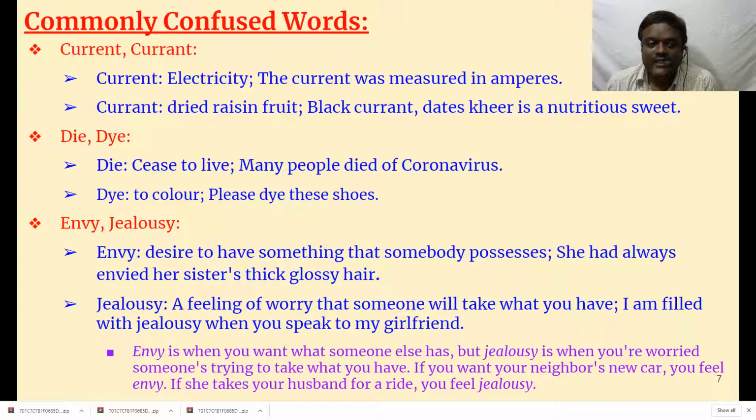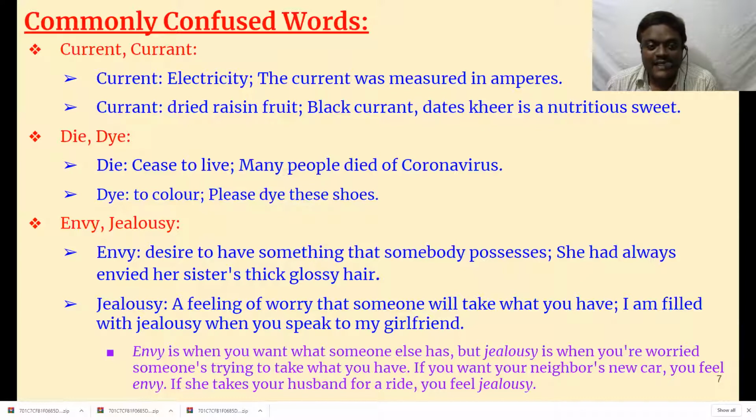She had always envied her sister's thick, glossy hair. That means her sister has very thick and glossy hair, and she always envied it. It is not that she thinks her sister should not have that hair. She's actually admiring her sister's hair, but at the same time she also wants that kind of hair. That is envy. Envy is a kind of positive emotion, not totally positive. Even as a negative, it is a somewhat better emotion than jealousy.